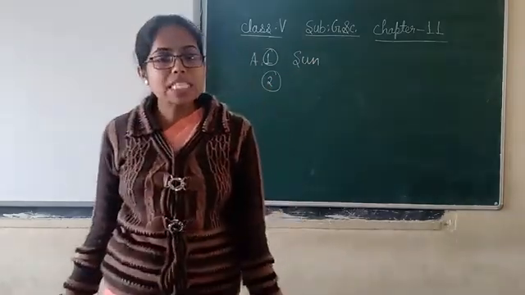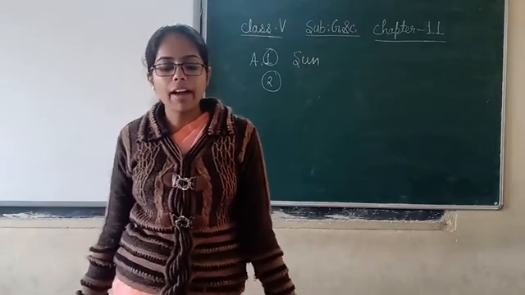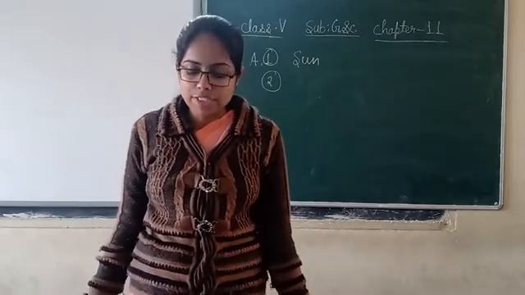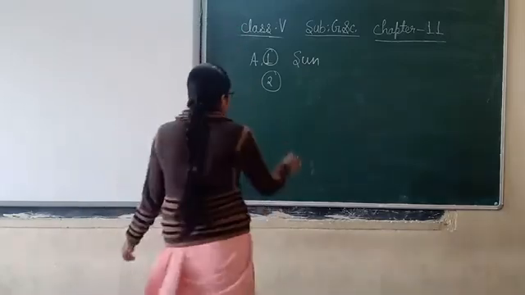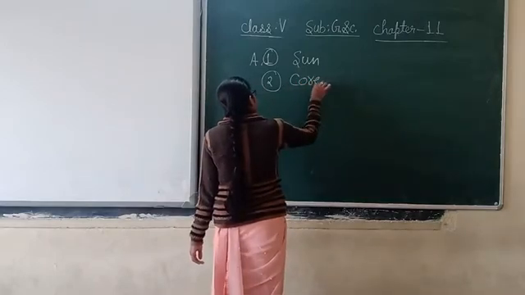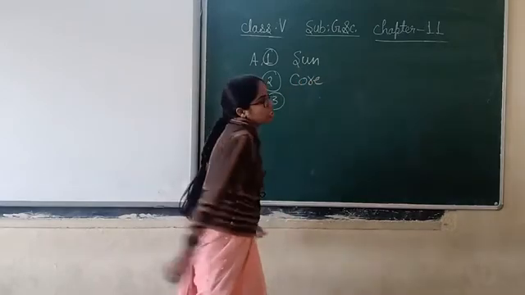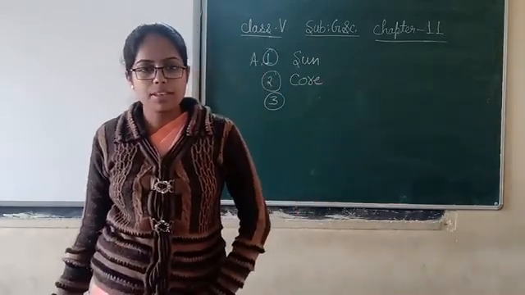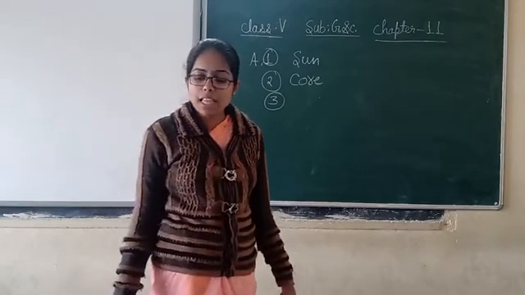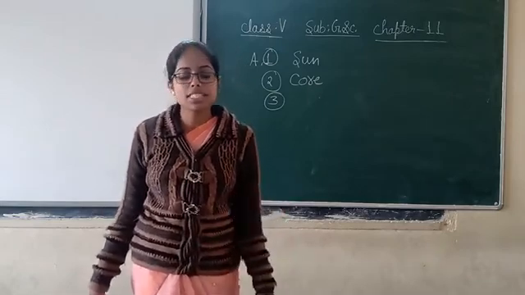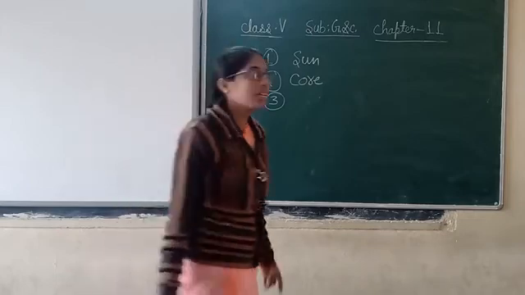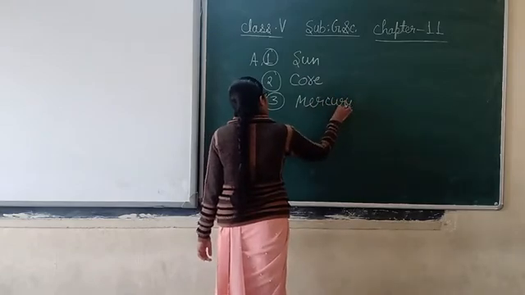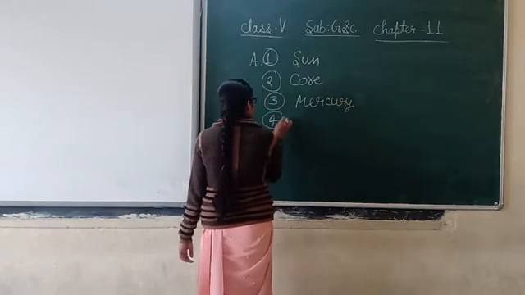Question number 2. A dense ball of the elements containing iron and nickel. Mercury, Venus, Neptune. Now only we have discussed. The first option is correct. Mercury is the correct option. So you have to tick in the first box. M-E-R-C-U-R-Y.